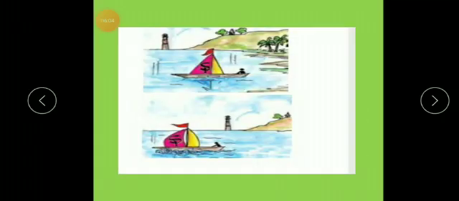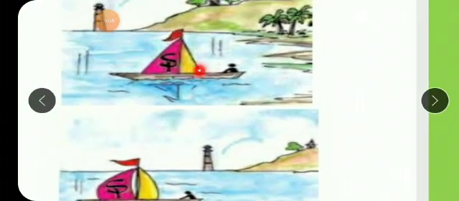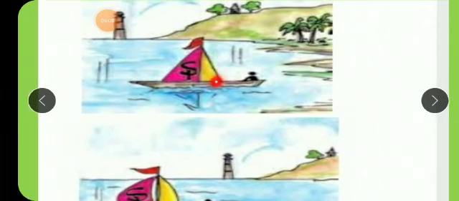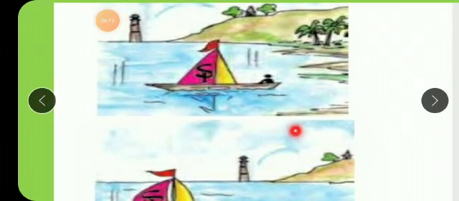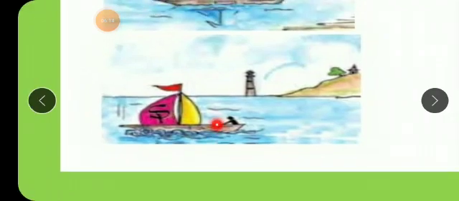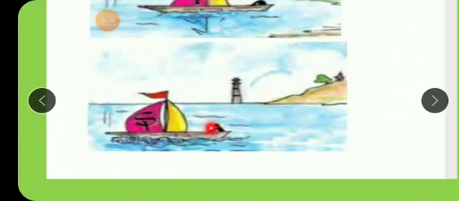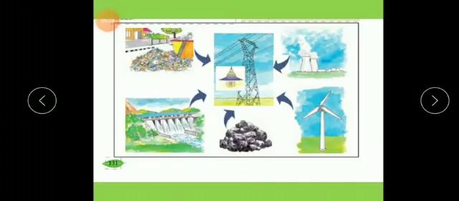Here also, in the first picture, this boat is not moving at all. Why? Because energy is lacking. There is no energy to move this boat. But in the other picture, it started moving because now wind energy is given to this boat, and with the help of that wind energy, the boat started moving. So for everything you need energy, isn't it?